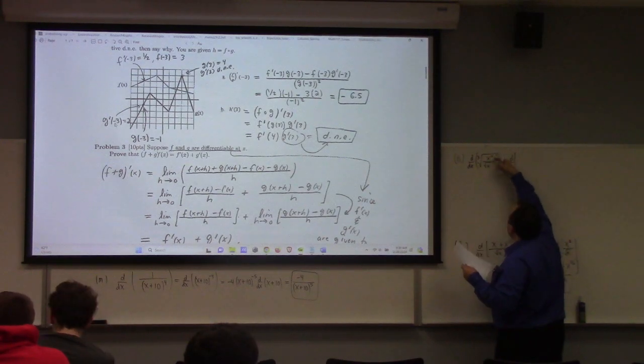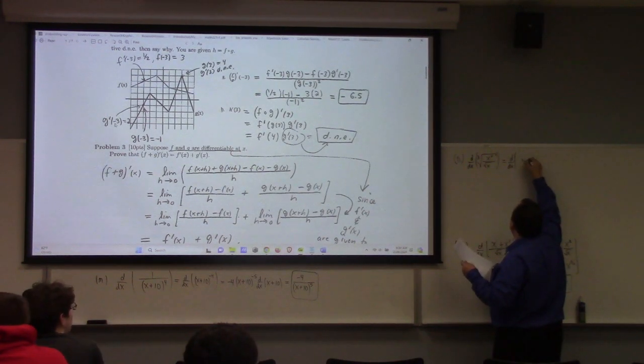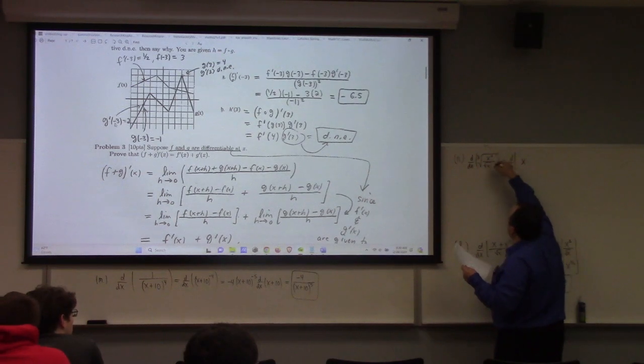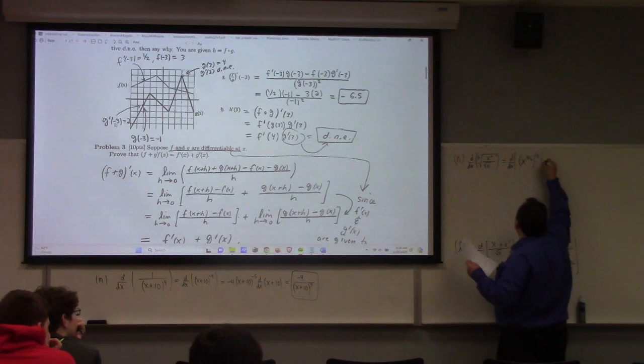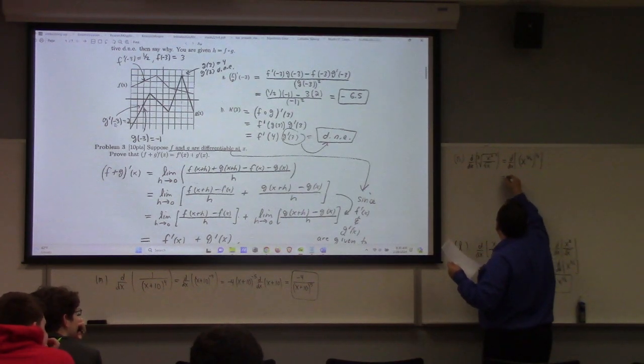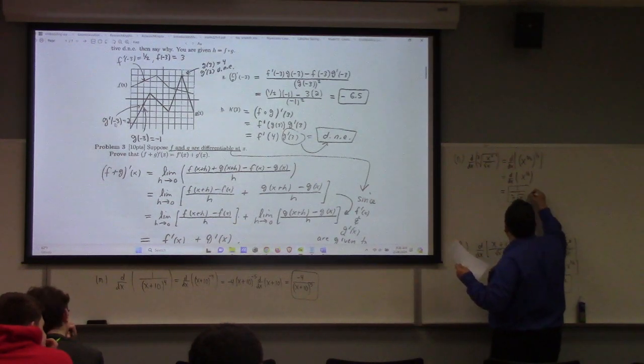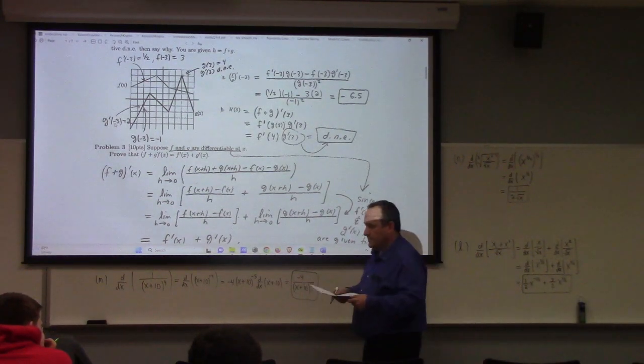So what's x squared over the square root of x? That's x to the 2 minus 1/2, 3/2, right? X to the 3/2. And then we're taking the cube root of that, so that's the 1/3 power of all that. Then you multiply the exponents, and that gives us the derivative with respect to x of x to the 1/2. In other words, this is just a weird way of writing the square root. So 1 over twice the square root of x is the answer. There you go.